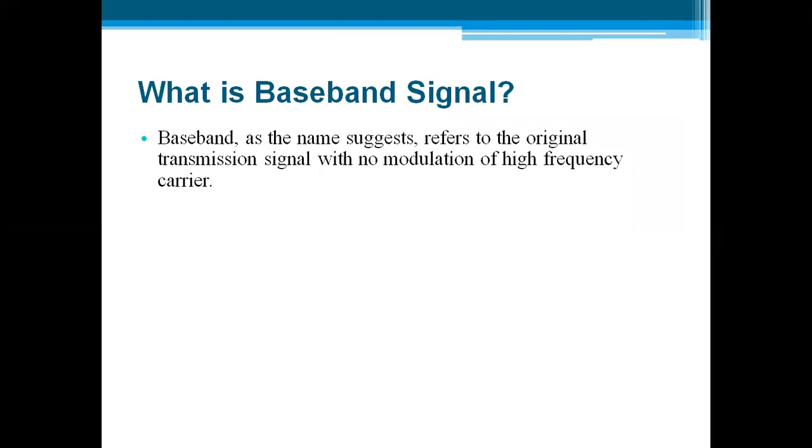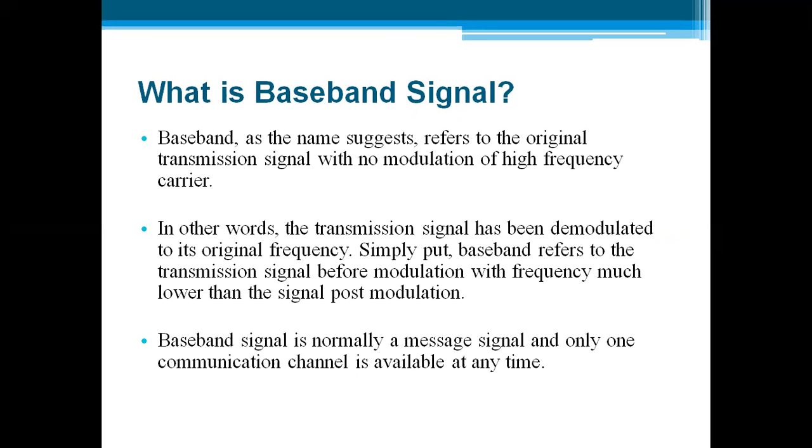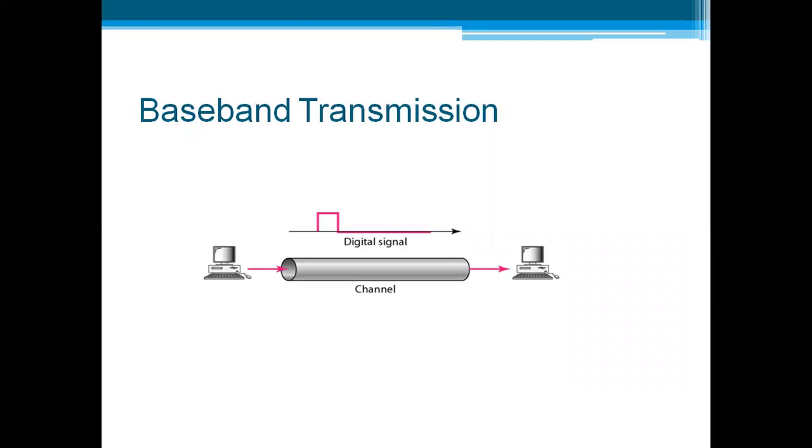The baseband signal, as the name suggests, refers to the original transmission signal without any modulation, or there is no high frequency used. In other words, the transmission signals can be demodulated to the original frequency. Simply putting, baseband refers to the transmission signal before modulation with a frequency much lower than the signal post modulation. This is an example of baseband transmission.